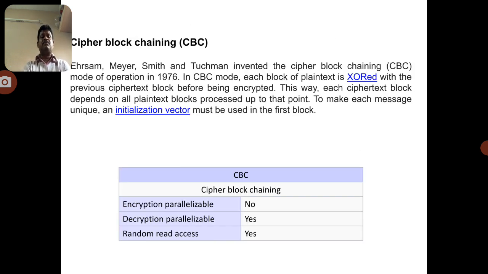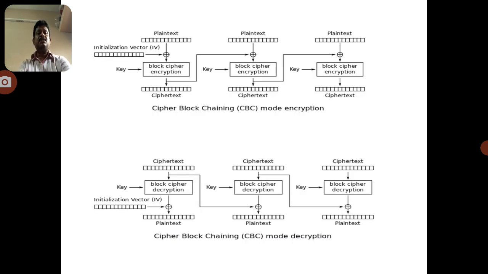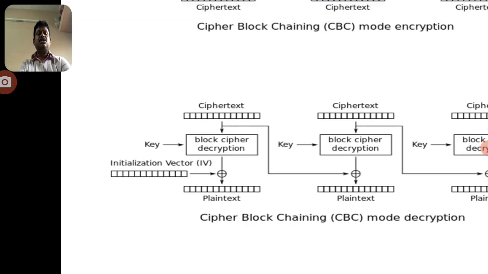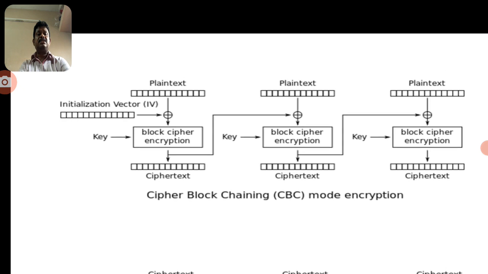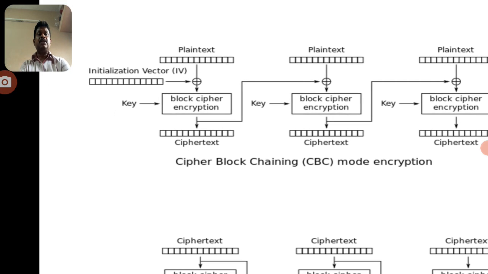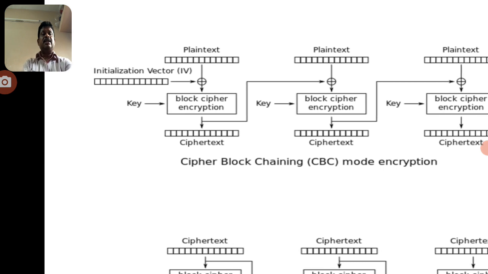Coming to the cipher block chaining mode. So in the cipher block chaining mode, one more operation is included, the XOR operation. Now you can observe, as a simple understanding, with this particular diagram. Here this is the process of the encryption model, which takes the given plain text.